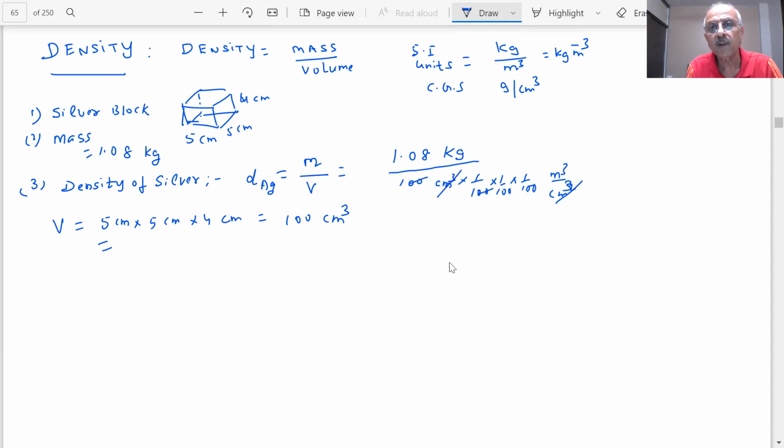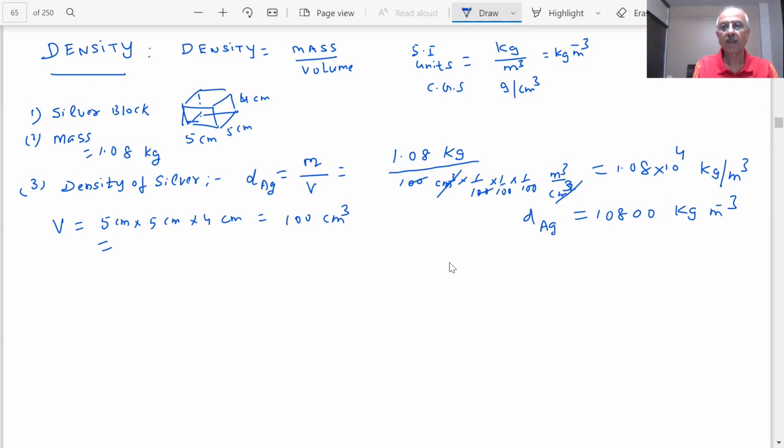So what do you get, students? 1.08 into 10 power 4 kilogram per meter cube. That is 10800 kilogram per meter cube. That is the density of the silver.